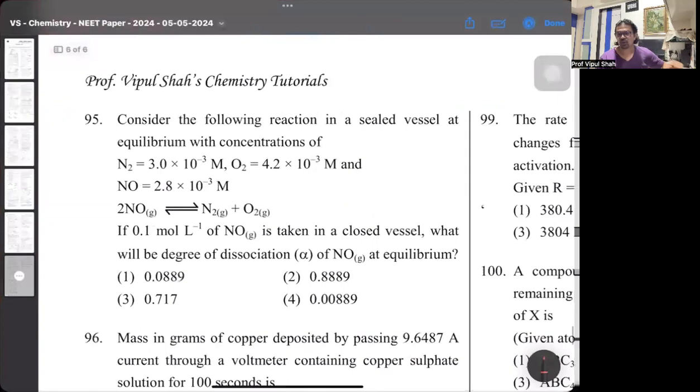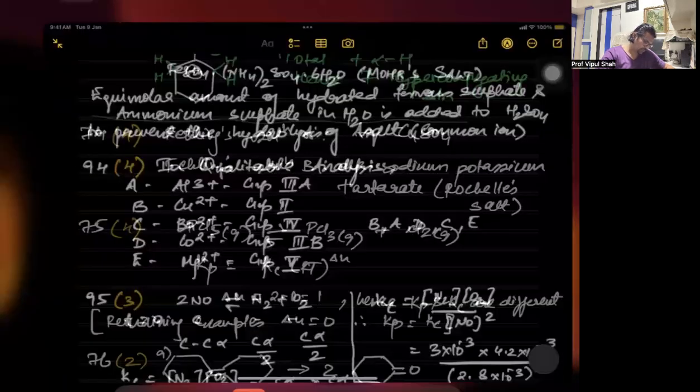95. Now this was a good question. It linked two parts. It linked a little bit of the kinetics also, as well as with respect to the alpha. All right, this was really a good question. A little longer to calculate, but it was a good one. Look at this, 95th one.